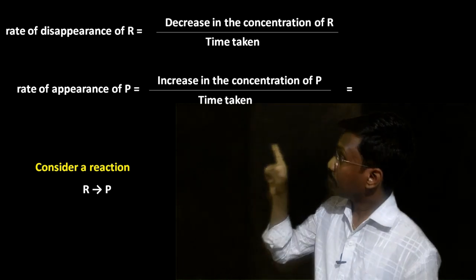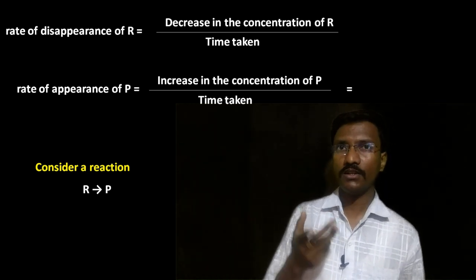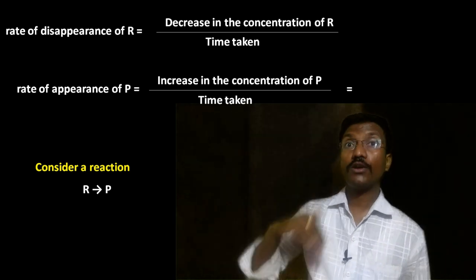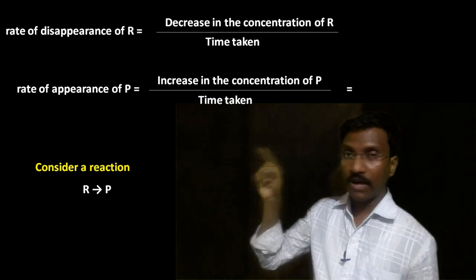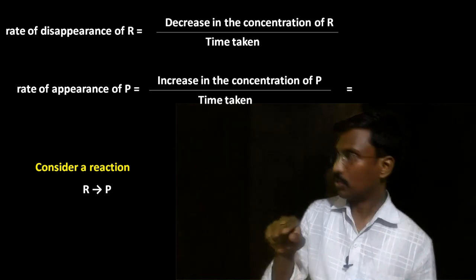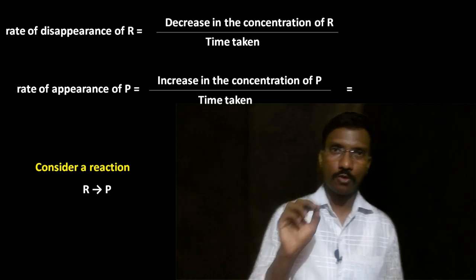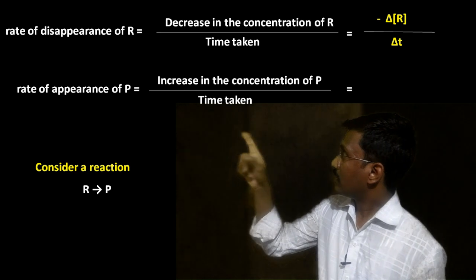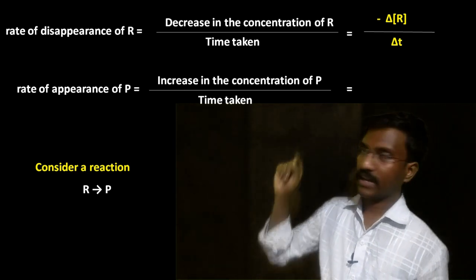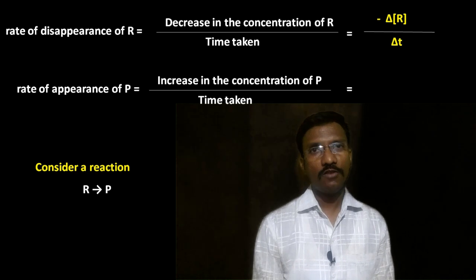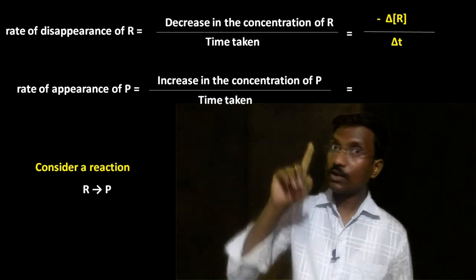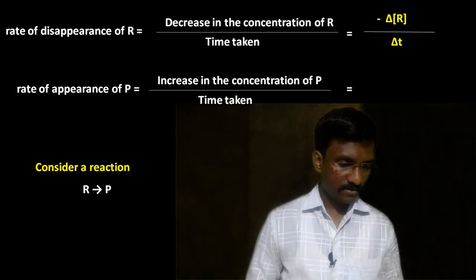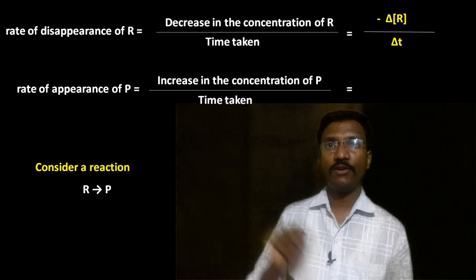Therefore, the rate of appearance of product, initially there was no product, it was 0. Here when the reaction proceeds, reactant decreases, product increases. Therefore, the rate of appearance of product is equal to the increase in the concentration of product divided by time taken. Here the rate of disappearance, we have represented as the decrease in the concentration of reactant. Decrease in the concentration of reactant we have represented with the negative sign. Here negative delta R divided by delta T.